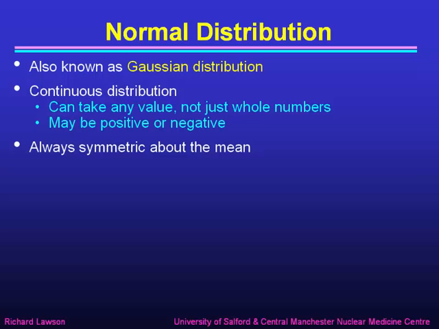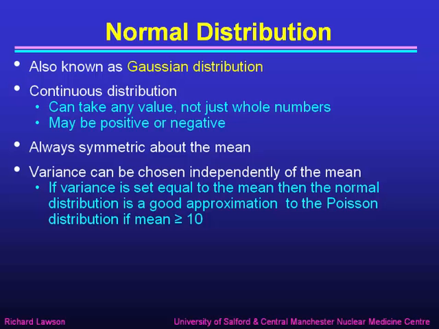It's a continuous distribution, unlike the discrete distributions of the binomial and the Poisson distribution we've looked at so far. So as a continuous distribution it can take on any value, not just whole numbers, and the numbers can be positive or negative. However, it is always symmetric about the mean, unlike the other distributions that we've looked at so far.